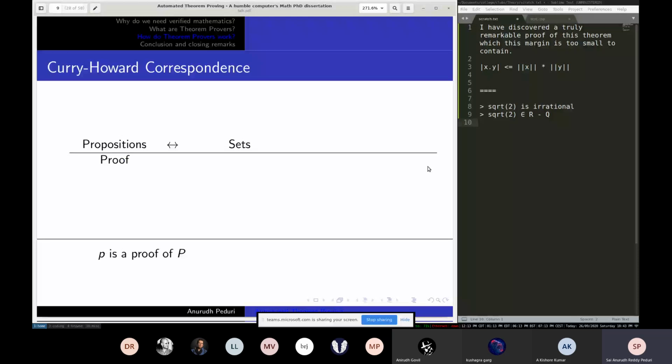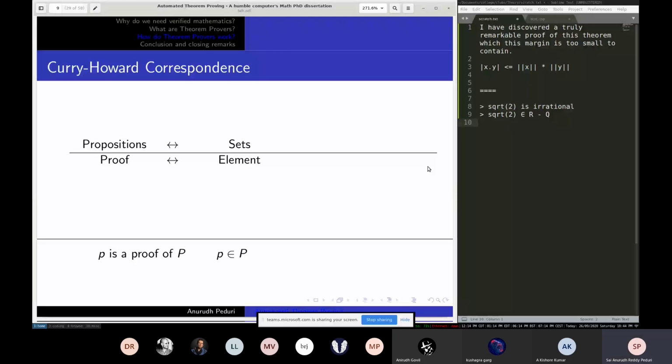So now, what is equivalent for a proof? I say small p is a proof of capital P. The proof is basically a list of steps you write down to show that P is true. So what will the equivalence be? It turns out it's an element. So what is the set we're dealing with? A proposition is a set of what? The set of all proofs of that proposition. So every element in the set is a proof for that.